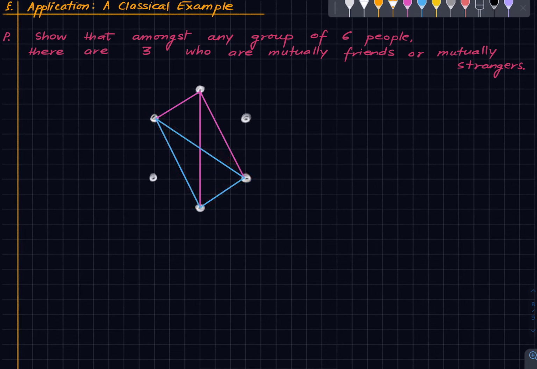So if we assume that there are 3 pink edges coming out of it, we can find a blue triangle. And if we assume that there are 3 blue edges coming out of it, by the same argument, we should be able to find a red triangle, unless we are already done in an intermediate step. So that's it. That's the solution of this puzzle. One can write it down formally if one likes.